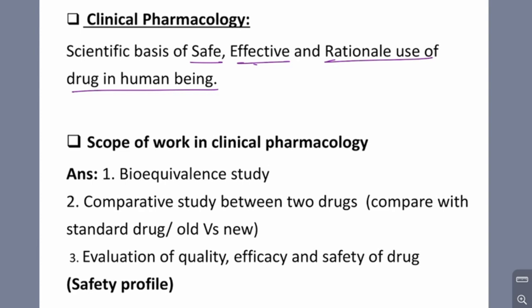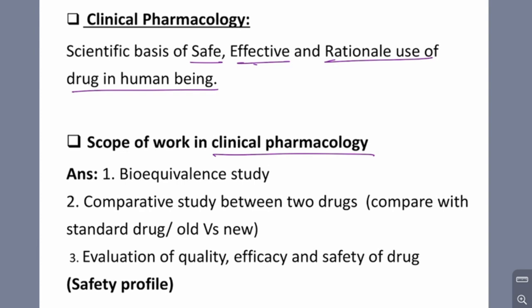And effective in the sense that if I'm having fever, when I take the tablet, it should be cured. The fever goes away. So that is the use of the drug. So clinical pharmacology is the scientific basis of the safe, effective, and rational use of the drug in a human being.